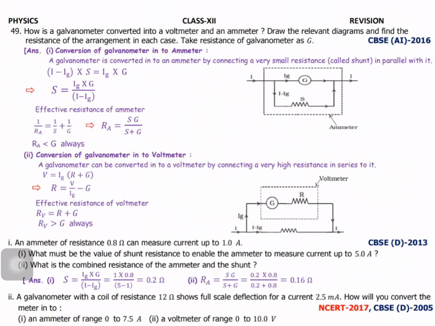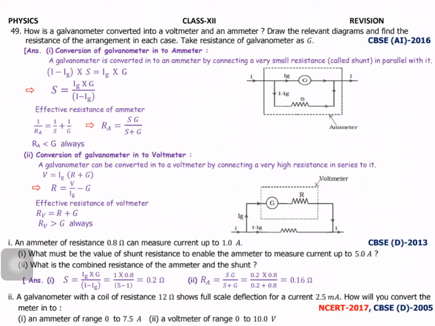Now the galvanometer can be converted into a voltmeter by connecting a very high resistance in series. If you consider the two resistors, G and R, in series, the currents are equal, right? In the first case, potentials are equal, but here currents are equal. Or we can write V equal to, what's the formula? Potential equals current into resistance, where Ig into R plus G, or what they asked is only the resistance R.